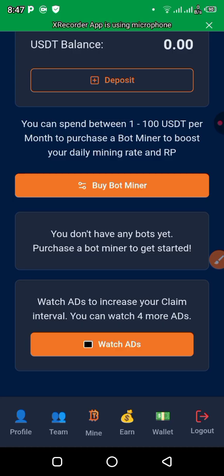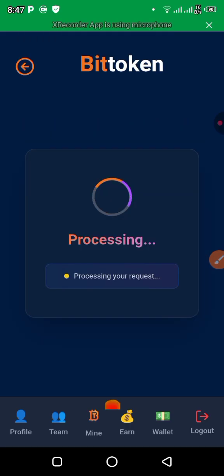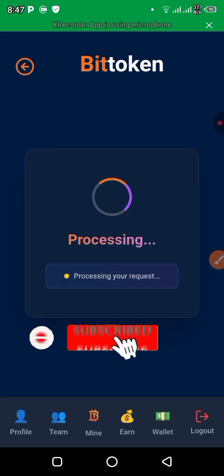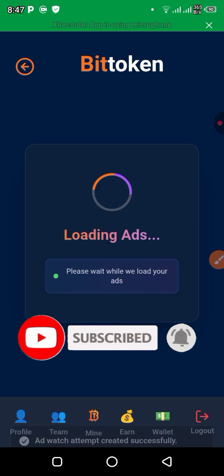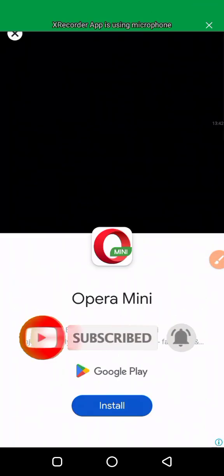You can watch 4 more ads. So now this one we are seeing, 4 is 11. So I watched it, remaining 4 for me to watch. So now this is how it is. Click on this watch ads. Sometimes it will tell you that there is no ad available. You can just click OK and go back again for watching the ads.